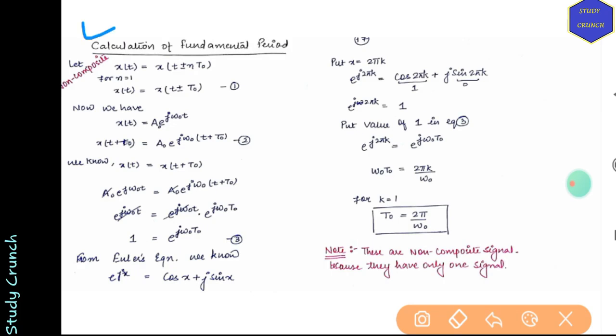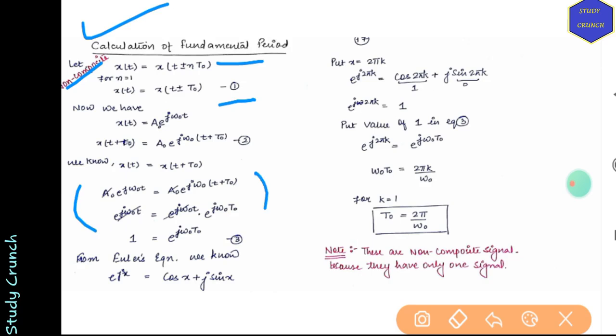Okay, now we have the calculation of the fundamental period. For a non-composite signal, we know that x(t) is equal to x(t + n t0). For n equal to 1, we can write this equation. Now we know that x(t) is equal to a0 e^(j omega0 t).